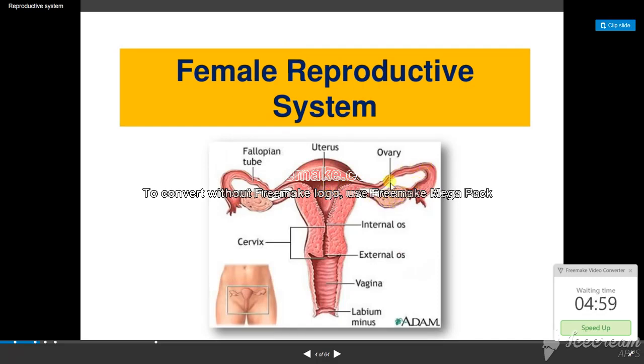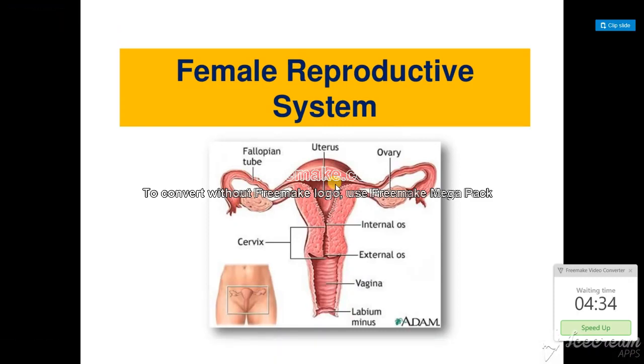Normally each month during your 28-day cycle, one egg is released from the ovary, either from the left side or the right side. The egg comes and waits here for 72 hours, that is up to 3 days. If a sperm comes and unites with it, it will grow like a baby.